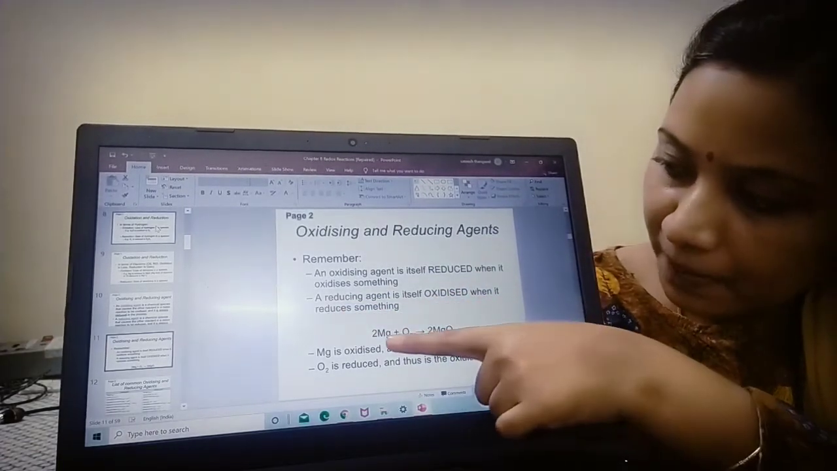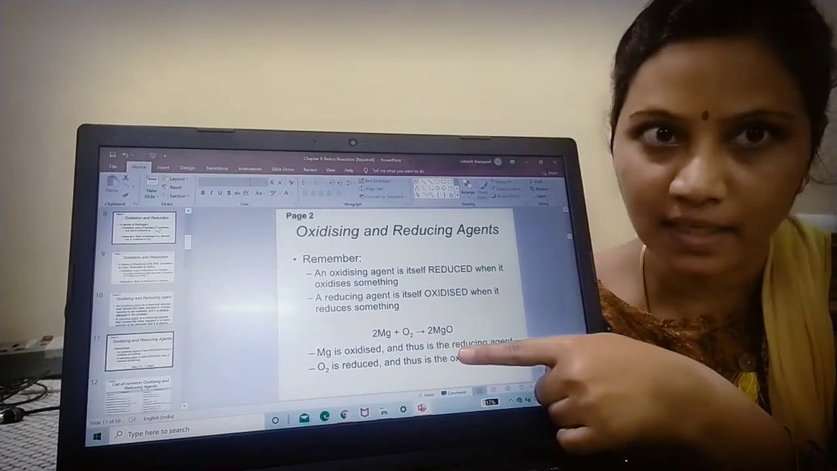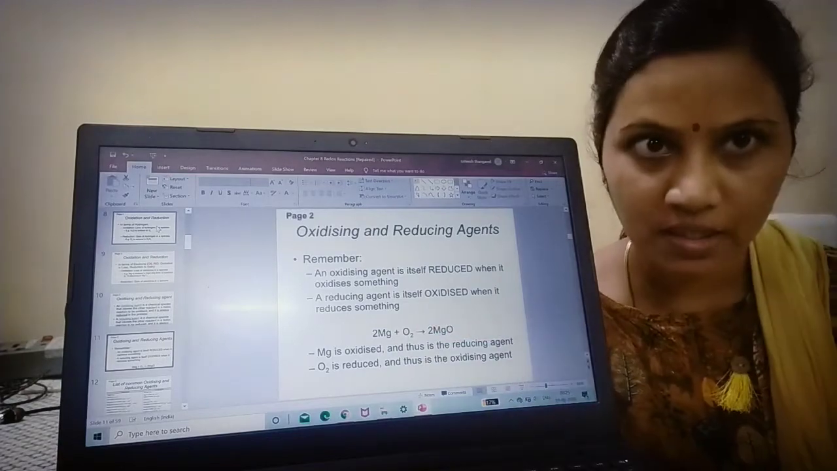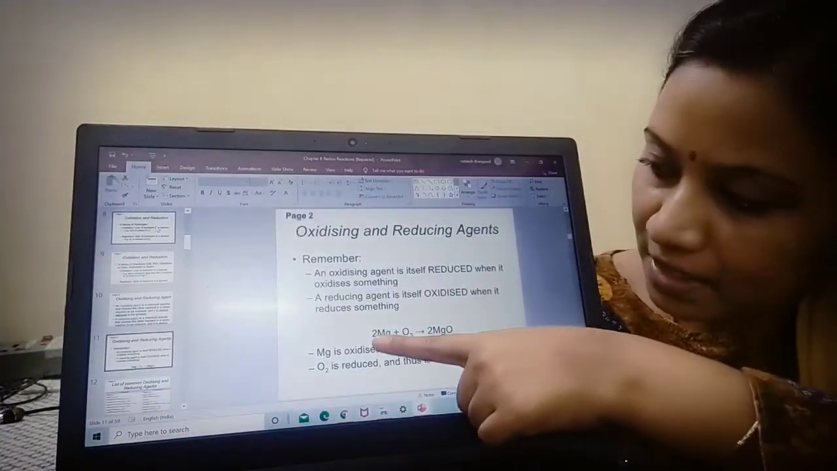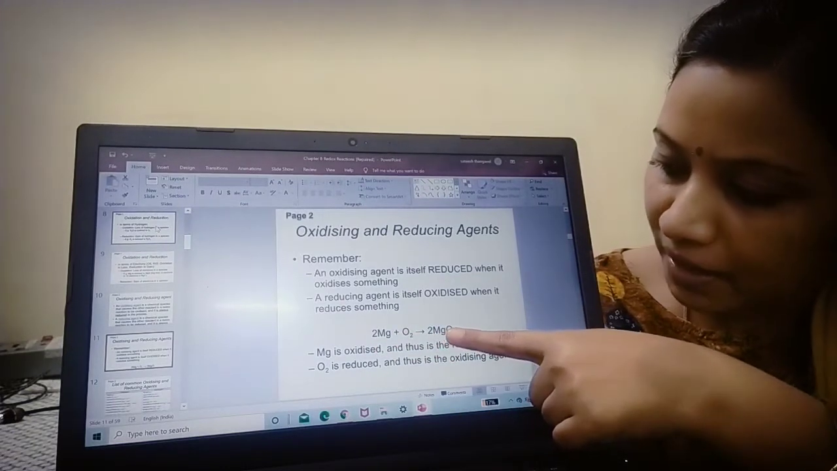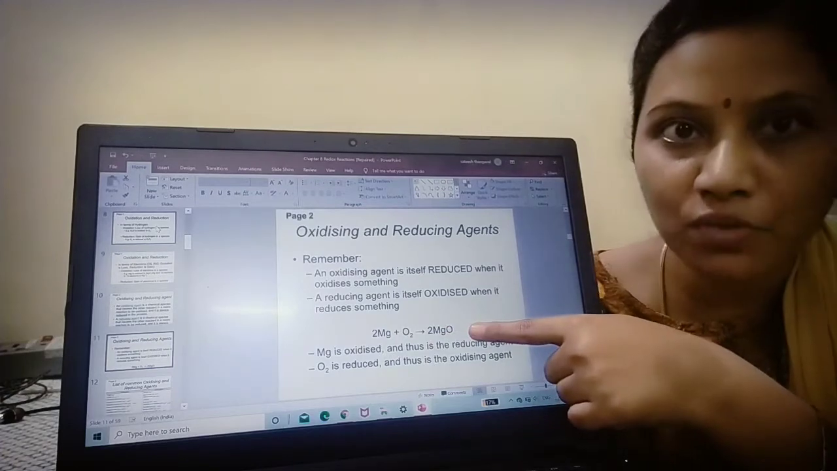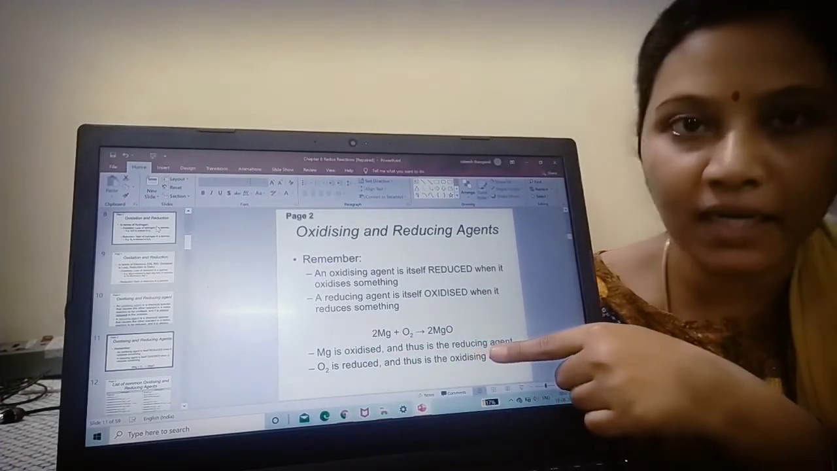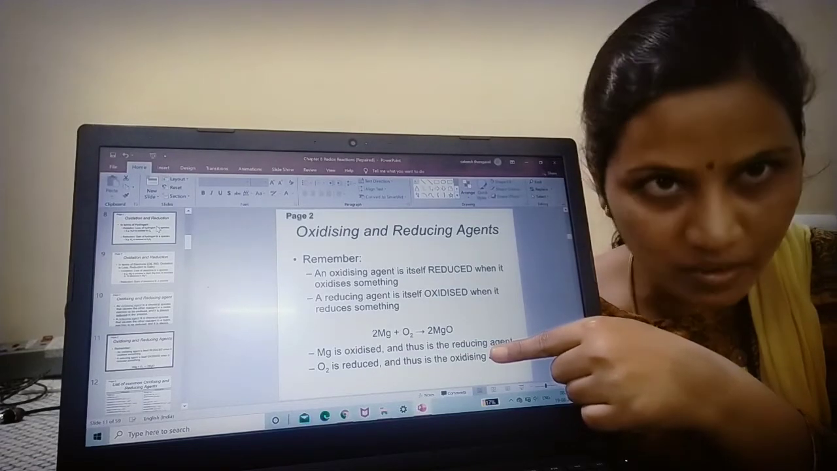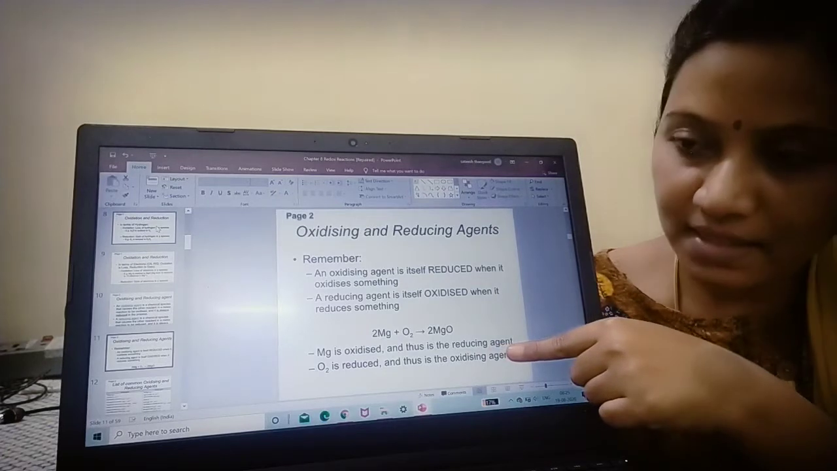Say for example, magnesium plus oxygen giving rise to magnesium oxide. See here what happens: magnesium is oxidized to magnesium oxide, correct? Magnesium is oxidized from Mg, it has become MgO. So Mg is oxidized, so it should be the reducing agent, and thus it is the reducing agent.